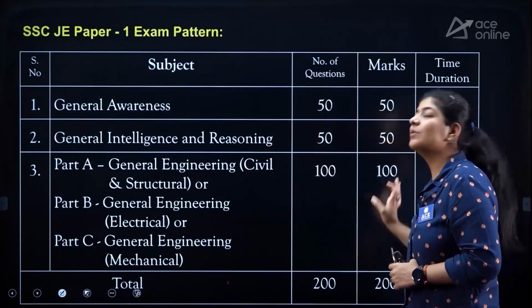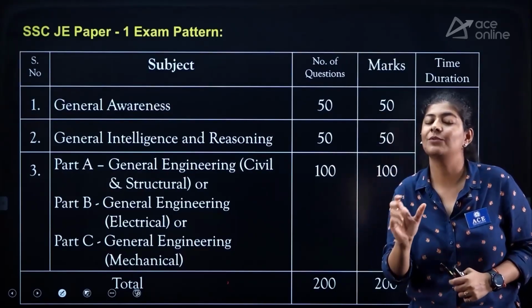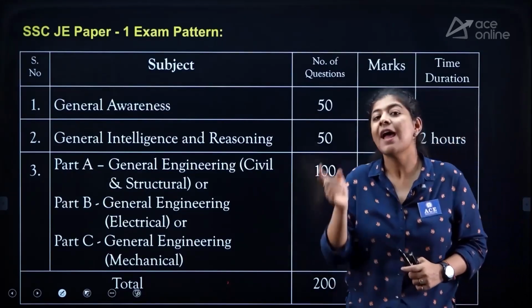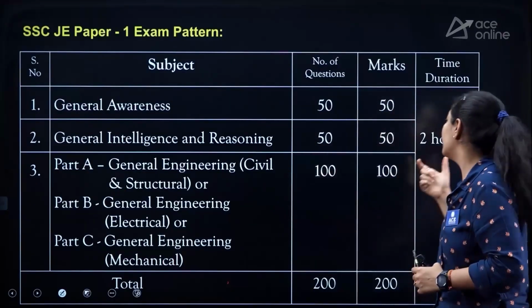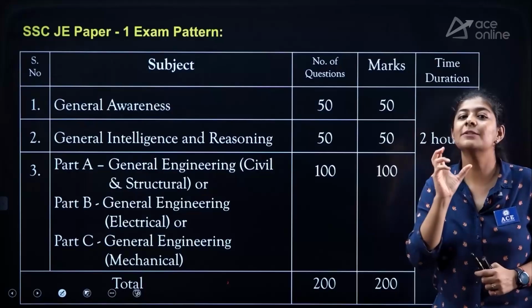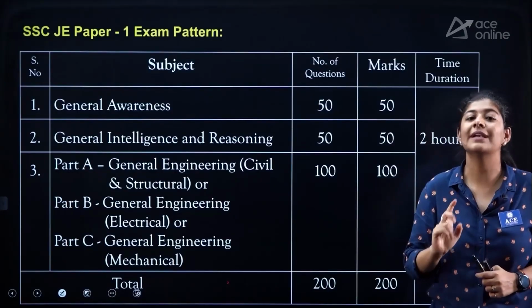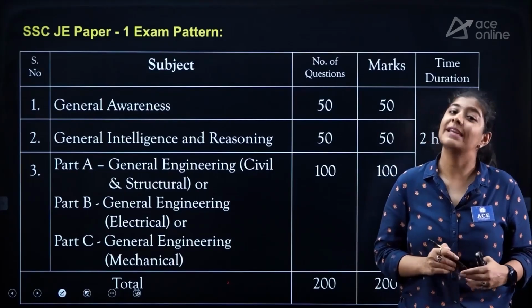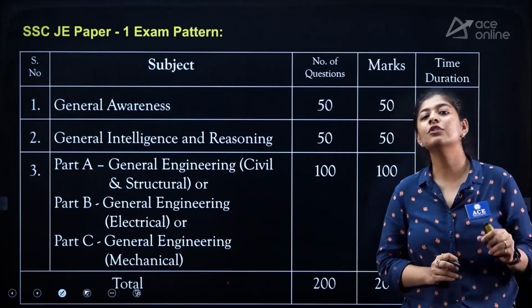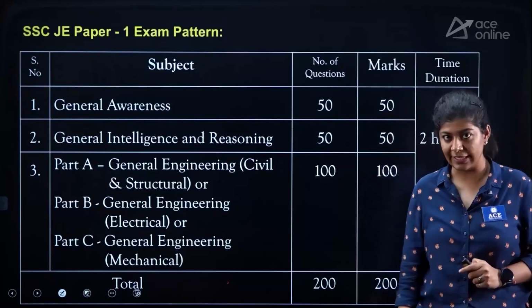All these 200 questions carrying 200 marks are MCQs, that means multiple choice questions, and the time limit to attempt them is 2 hours. So within 2 hours, you need to attempt the maximum number of questions out of 200. Is there any negative marking? Yes, there is a negative marking of 0.25 marks for each wrongly attempted question.